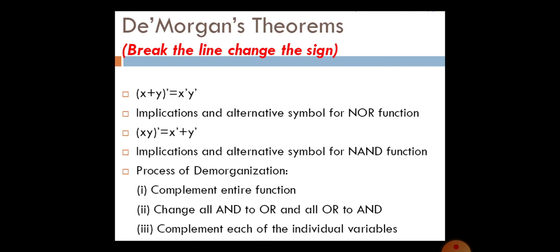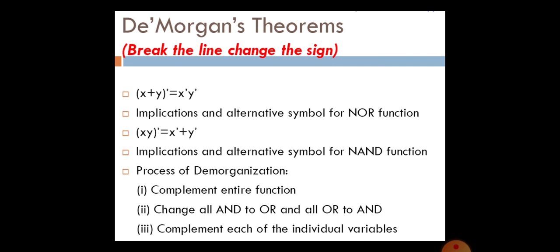It is the implication and alternative symbol for NOR function. The dual of De Morgan's law is (xy) the whole inverse equals x inverse plus y inverse. It is the implication and alternative symbol for NAND function.